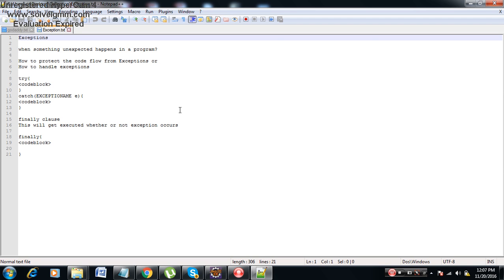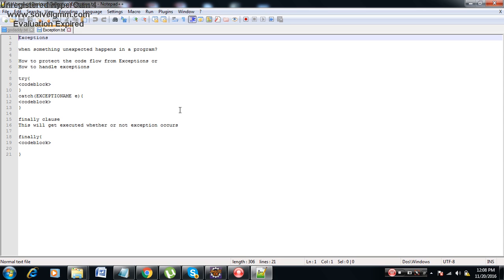Generally, in any enterprise application, we have to always protect our code from exceptions. How can we protect our code from the exception? We have to use try and catch blocks. When we write our code, to handle an exception we use a try code block, whichever code we want to protect from the exception, then catch with the exception name and again a code block to handle the exception. Suppose I am trying to read a file inside the try block and the file does not exist, it will come inside the catch block and that will get executed.